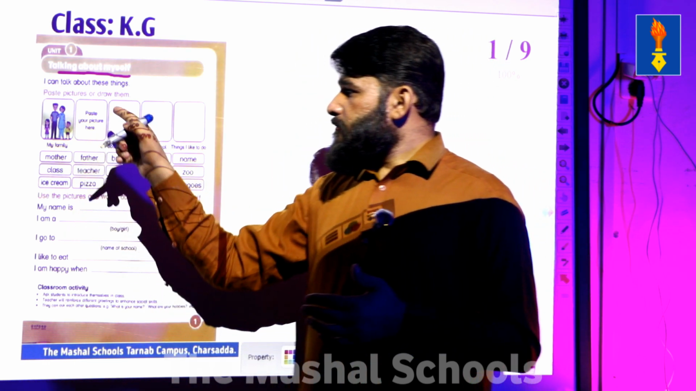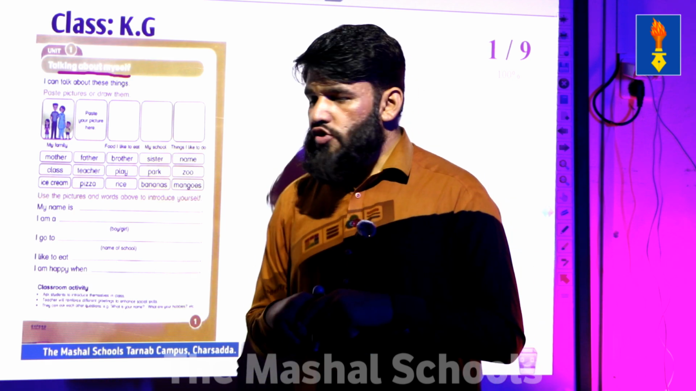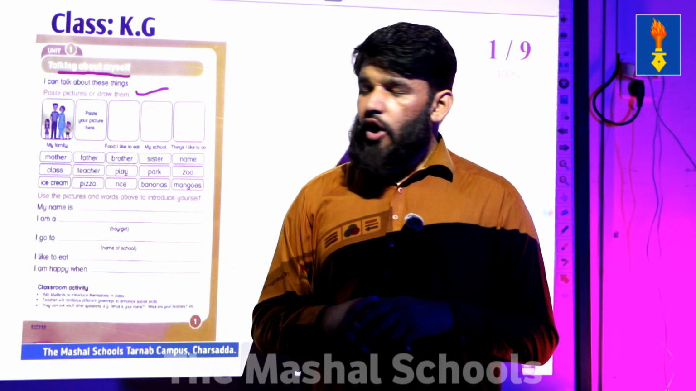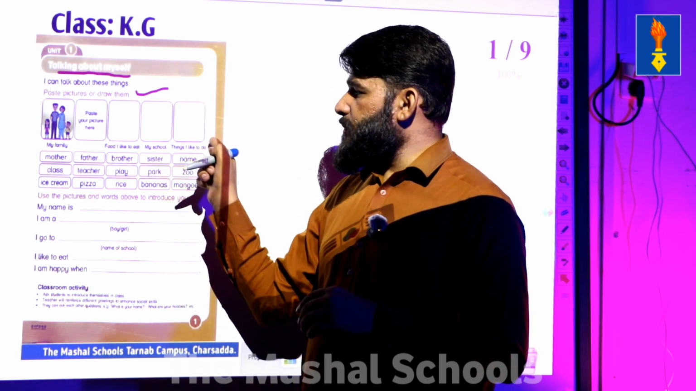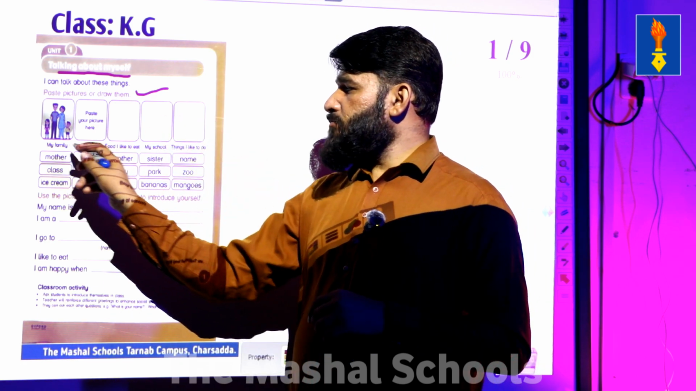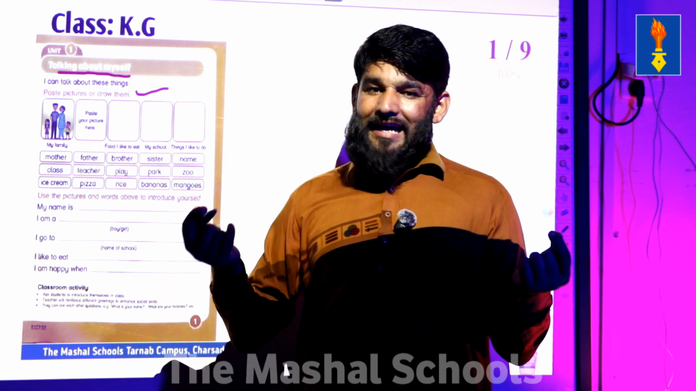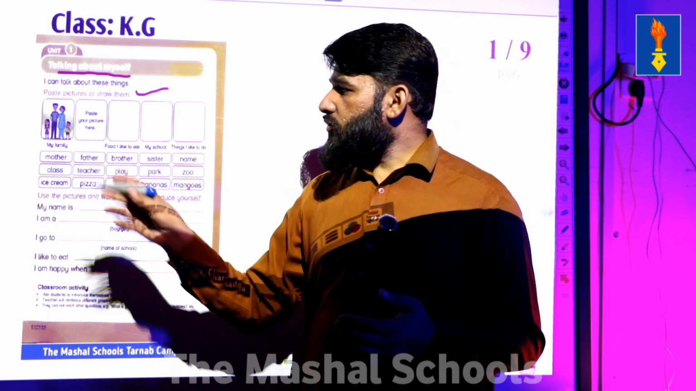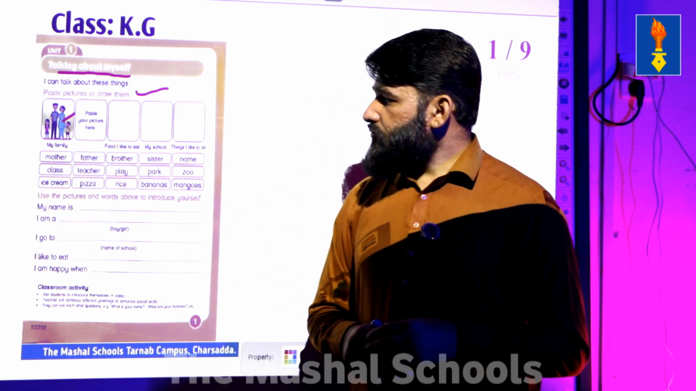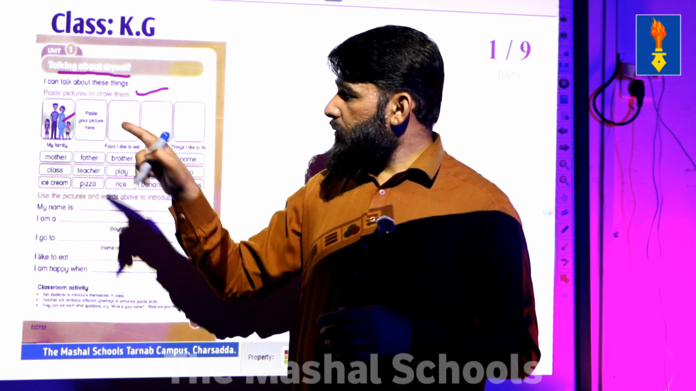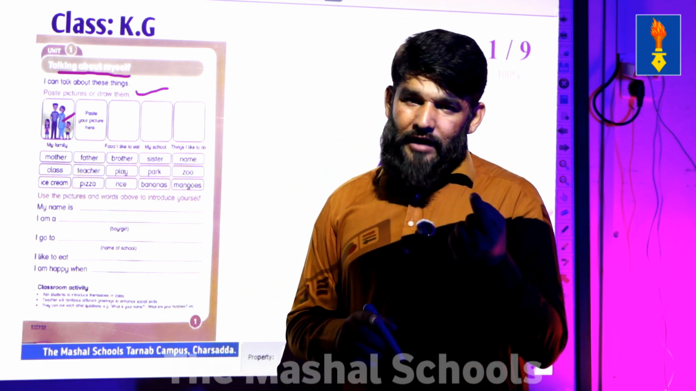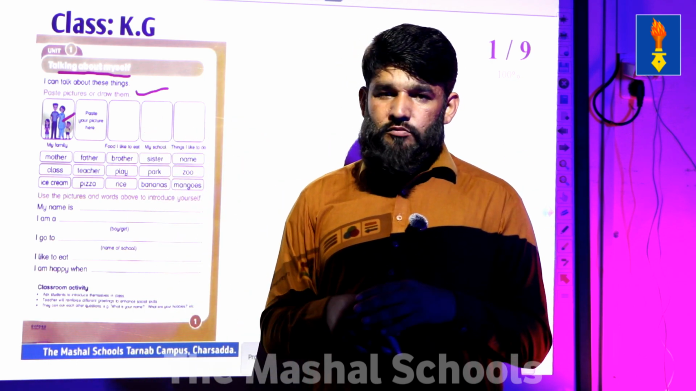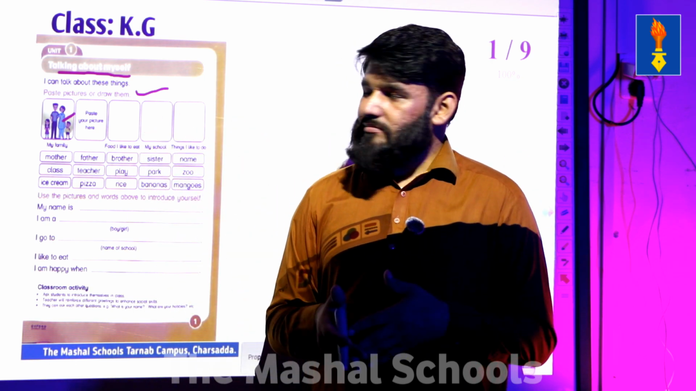The first thing is to paste pictures or draw them. There is an activity where we have to paste pictures or draw these things in these boxes. The first thing is my family. So you can have a picture of your family standing, your father, mother, brother, sister, and everyone. You can paste it here. After that, you paste your picture here. If you have your own picture, you can take it and paste it here with gum or glue or something like that.